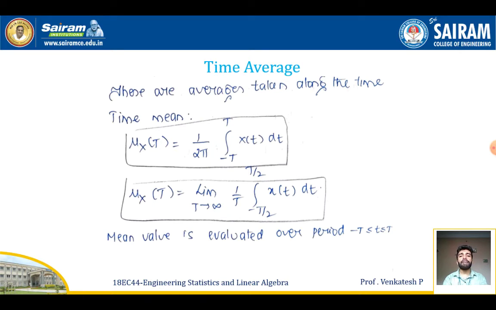So next is time average. These are averages taken along the time. The time average is given by mu x of t is equal to 1 by 2T integration from minus T to plus T x of t dt. Alternatively, we can use the formula mu x of t is equal to limit T tends to infinity 1 by T integration from minus T by 2 to plus T by 2 x of t dt. So the mean value is evaluated over the period minus T less than or equal to t less than or equal to plus T.